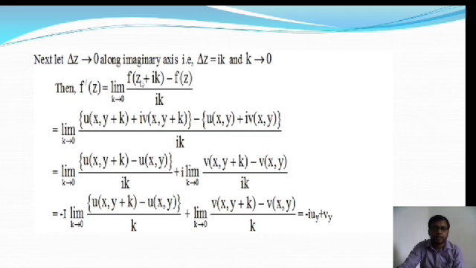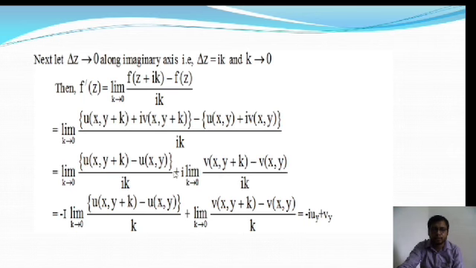So f of z plus ik can be written as u of x comma y plus k plus i into v of x comma y plus k. Okay, minus, and f of z can be written as u of x comma y plus i into v of x comma y, divided by ik. So now we'll take the first term and third term for the first expression, and second and fourth for the second expression.